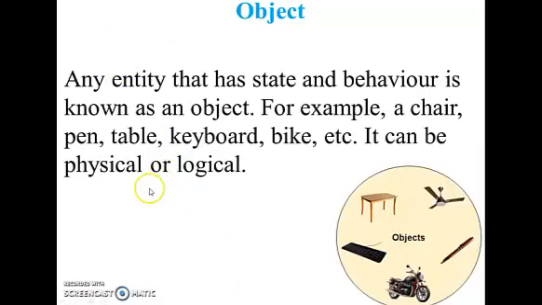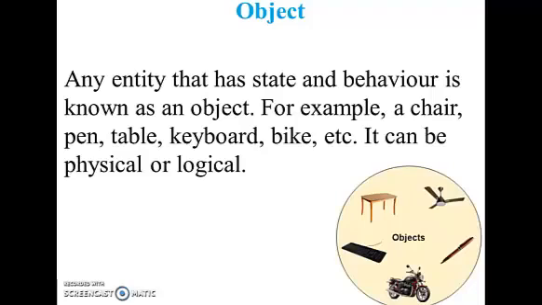Object. In OOPS, the object plays a major role. Any entity that has a state and behavior is known as an object. In this image, a table is an object, a fan is an object, a pen is an object, a keyboard is an object, and a bike is an object. So an object can be either physical or logical.